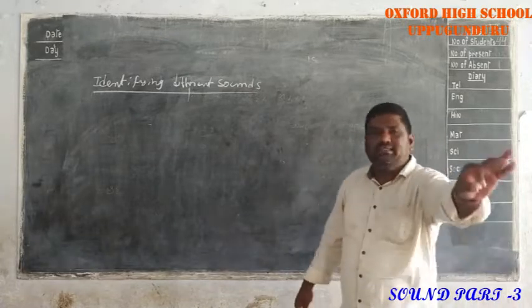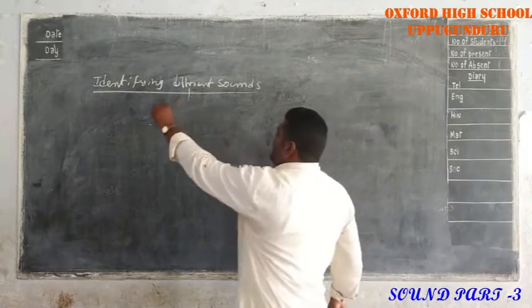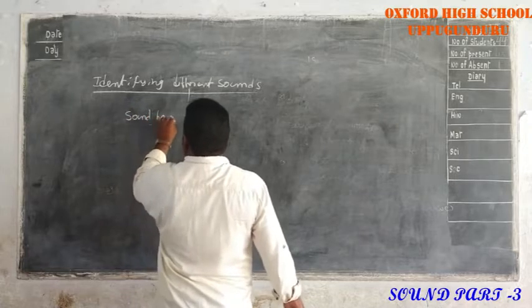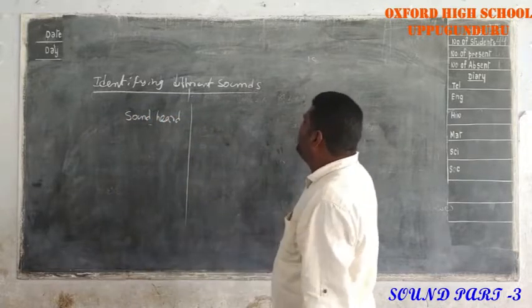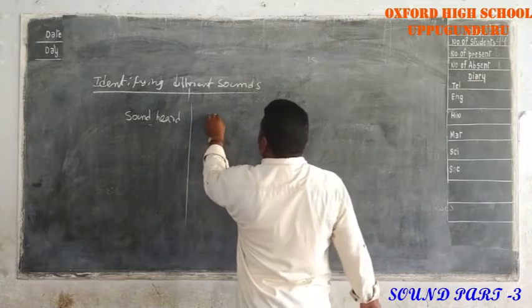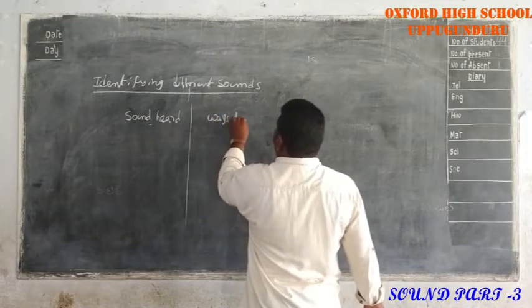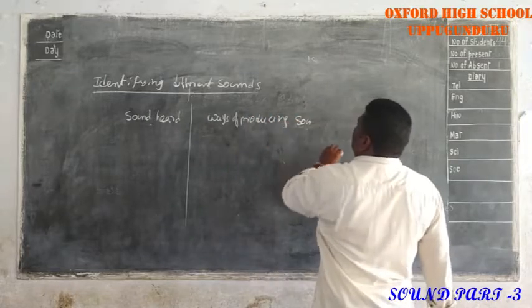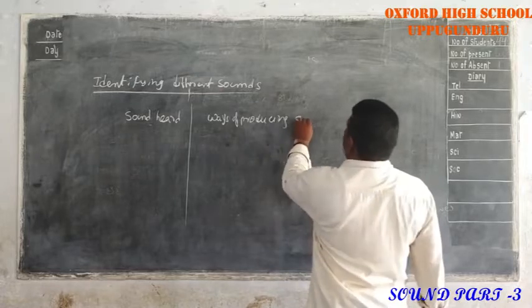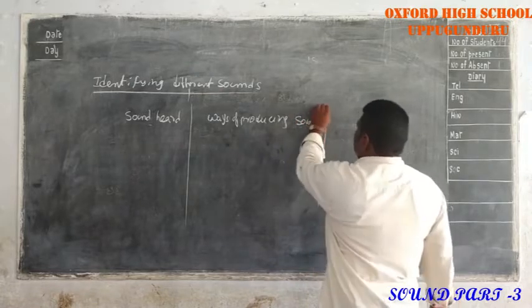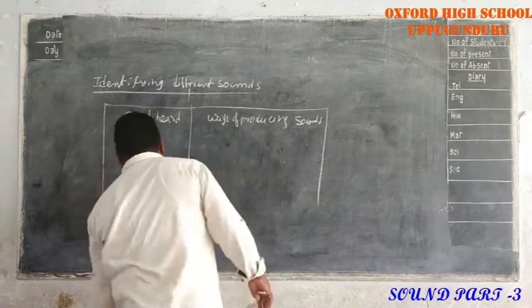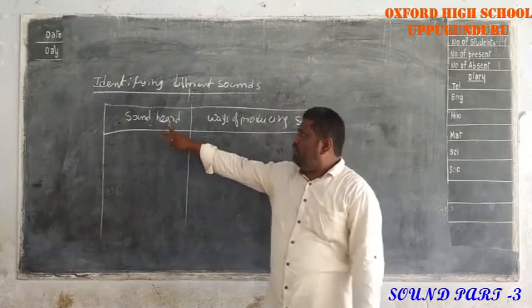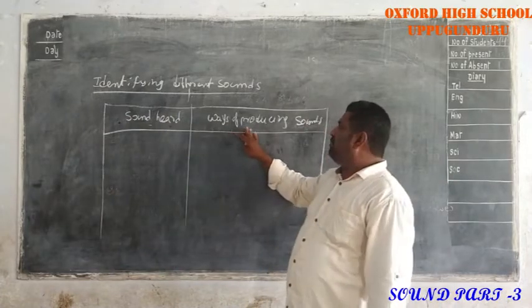For example, I draw a table. On one side is the sound heard, and on the other side are the ways of producing the sound.